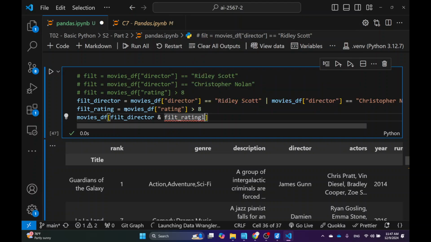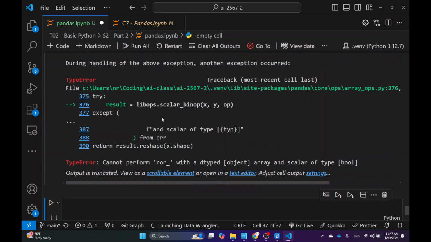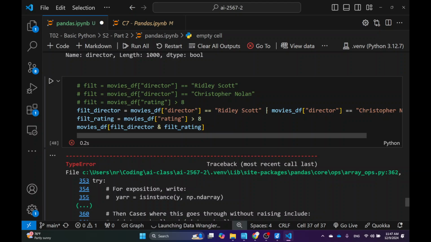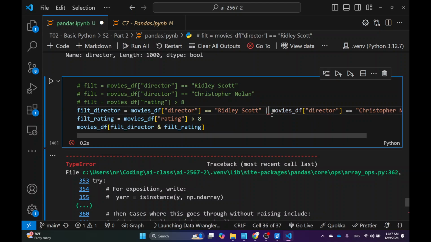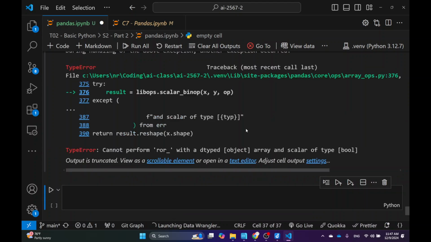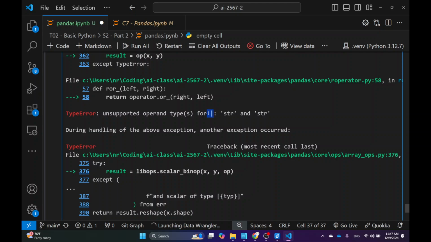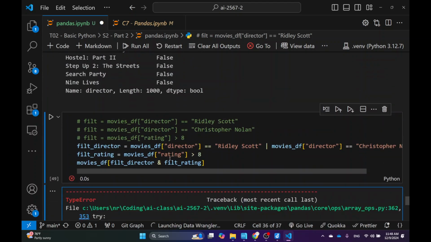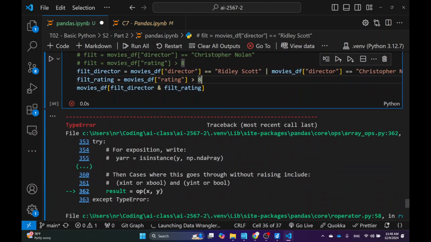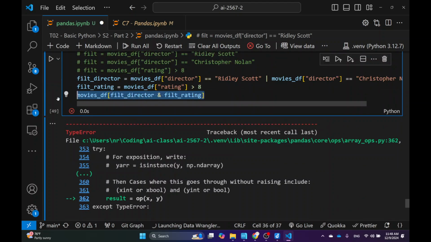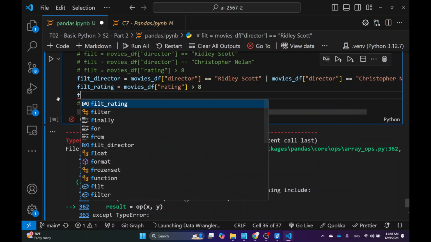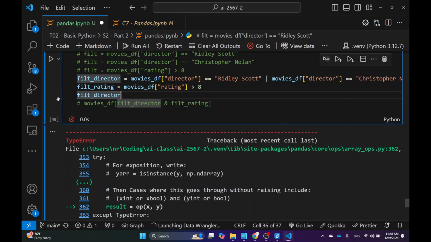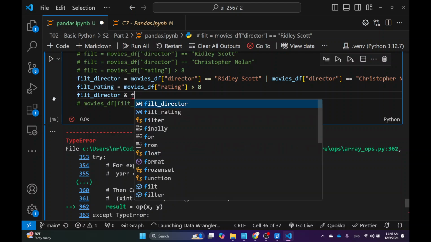And there you go. Nothing, because you know what? I made a mistake. I think it has to be double. Nope, single. Wait, I had some problem with this. Let me check it out. Yeah, I think that's right. Okay. Doesn't work. Interesting. Okay, let me check something real quick before I move on. So I think I can do this, right? And filter rating.